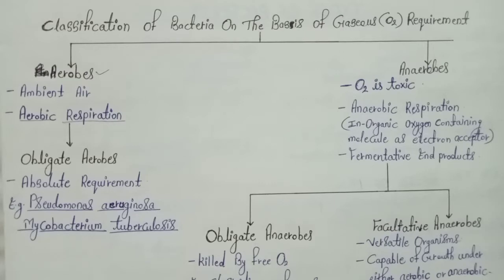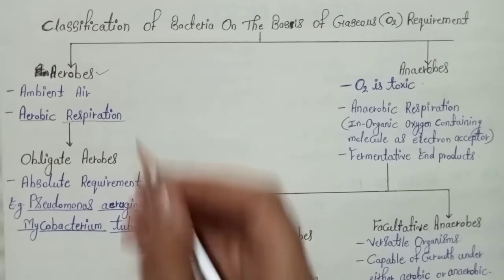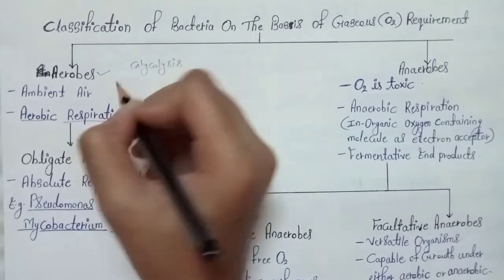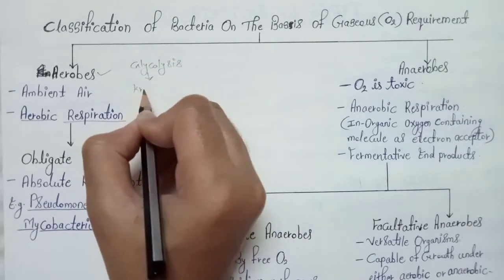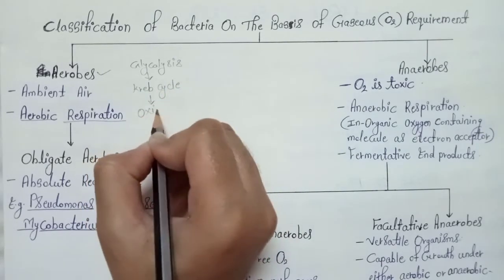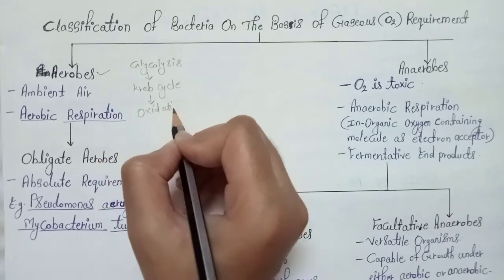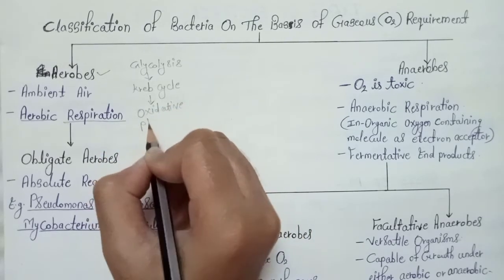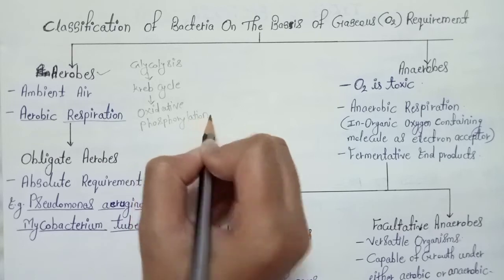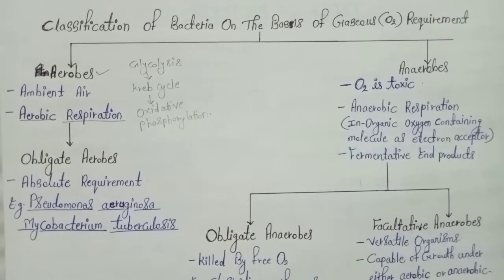Then what is the meaning of aerobic respiration? The process of aerobic respiration involves glycolysis, further the Krebs cycle, and further oxidative phosphorylation. Glycolysis, Krebs cycle, and oxidative phosphorylation are the main steps of aerobic respiration, or generally these processes come under aerobic respiration. We call this process collectively aerobic respiration.